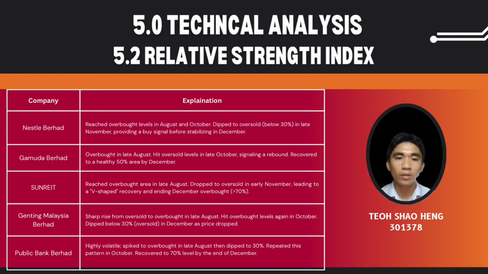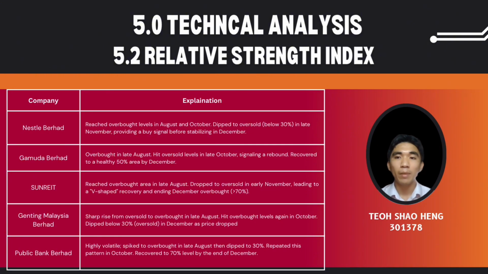Third is Sunrise. Sunrise reached an overbought area in late August, dropped to oversold in early November, leading to a V-shaped recovery and ending December overbought. And the fourth is Genting Malaysia Berhad. Genting Malaysia Berhad had a sharp rise from oversold to overbought in late August, and it hit overbought levels again in October and dipped below 30% in December.